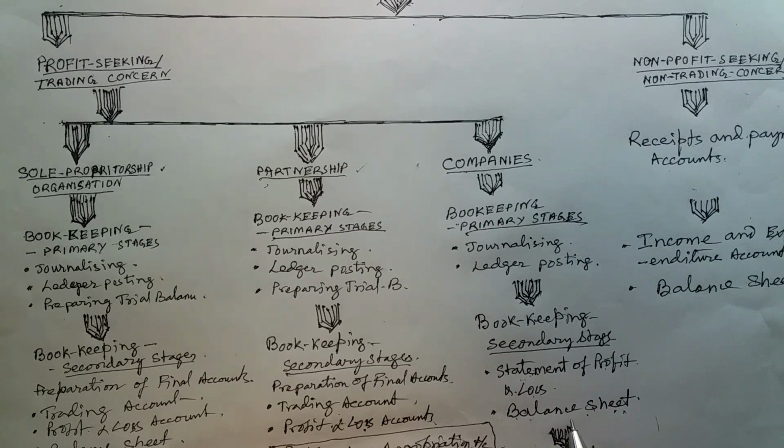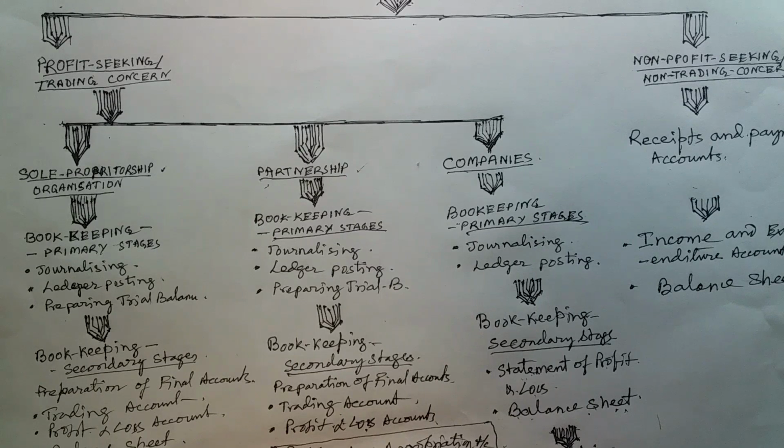From these two statements they analyze the statements; that is the analysis of financial statements. The accounting part is in the second part of your book in class 12. In all the boards they have this accounting part, analysis of financial statements. There are different techniques of analysis: ratio analysis, comparative statement, common size statement, cash flow statement. These are all the techniques of analysis of financial statements we learn in the second part of the accounts book. In the next video I will explain all these things.